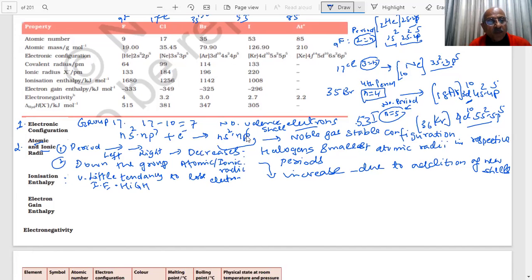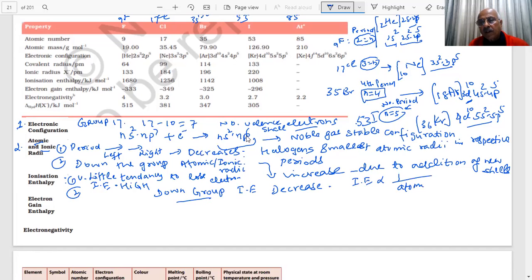And what will happen down the group? Will ionization enthalpy increase or decrease down the group? Tell me fast. If I move down the group, student, will the ionization enthalpy increase or decrease? It will decrease. Why? We have told you so many times, ionization enthalpy is directly proportional to atomic size. Down the group size is increasing. Therefore, ionization enthalpy decreases.